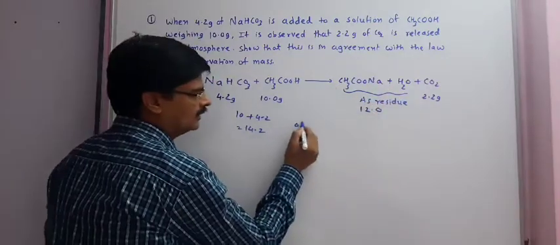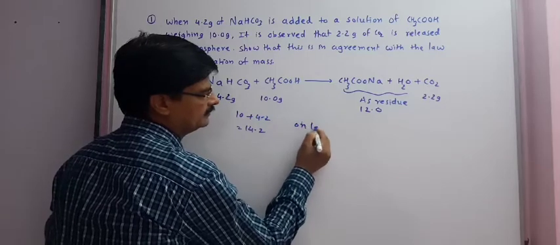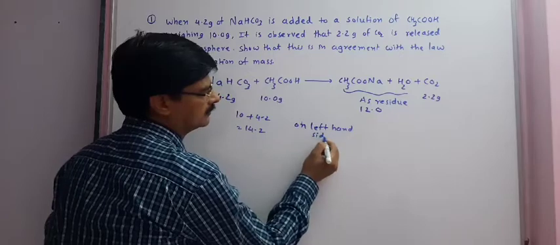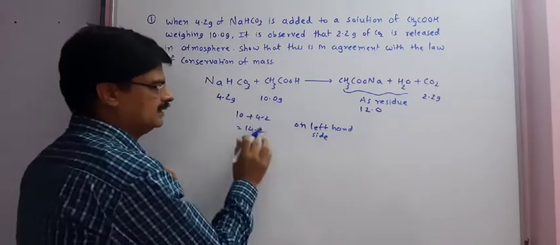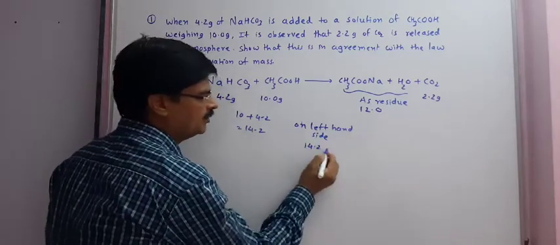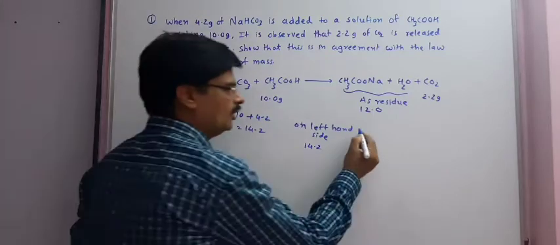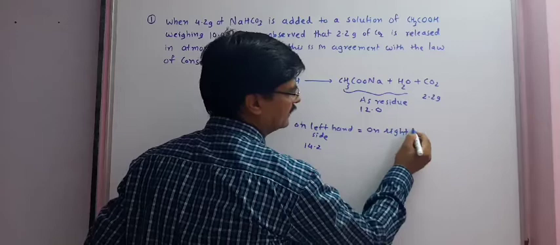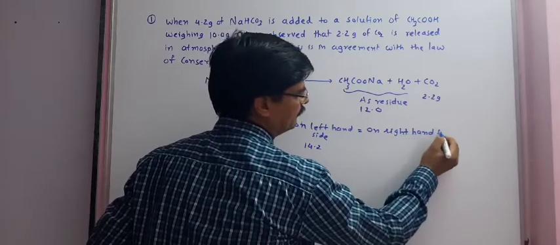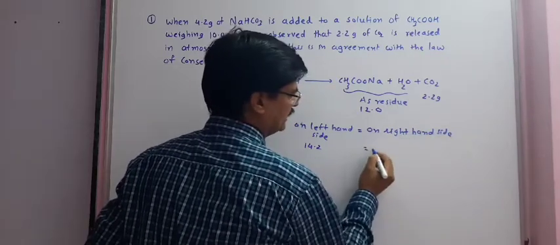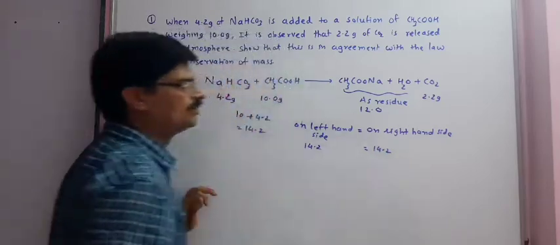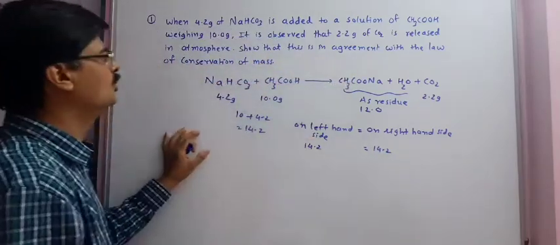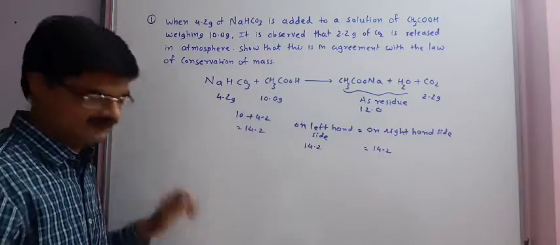So on the left hand side the total mass is found to be 14.2, and also the same is found on the right hand side. Right hand side also it is 14.2. So we can say that this is in agreement with the law of conservation of mass.